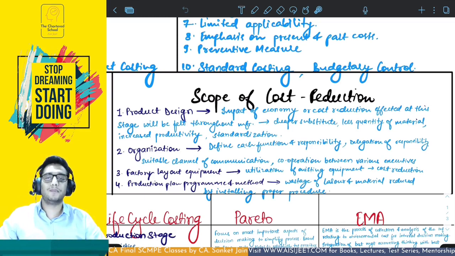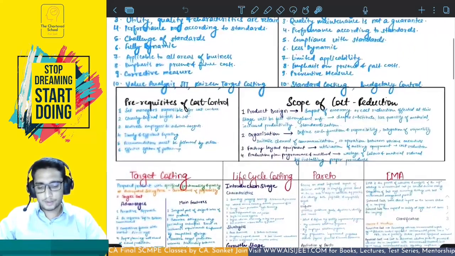And fourth is production plan, program and method. So you should have a proper procedure of working so that your resources, which are labor, material, are not wasted and are utilized in an optimum fashion. Through this, you will be able to achieve cost reduction.